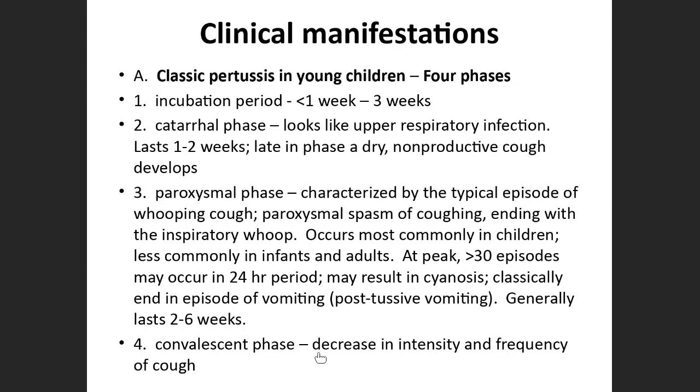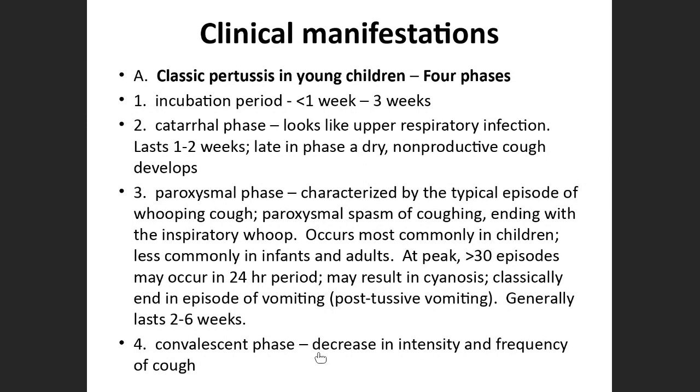It occurs most commonly in children, but in infants and adults it is not that common. It is present, but in children it is more common. Around in 24 hours, 30 to 40 episodes of this typical cough can be seen, and this cough is so severe, it will result in certain other manifestations like cyanosis and post-tussive vomiting.